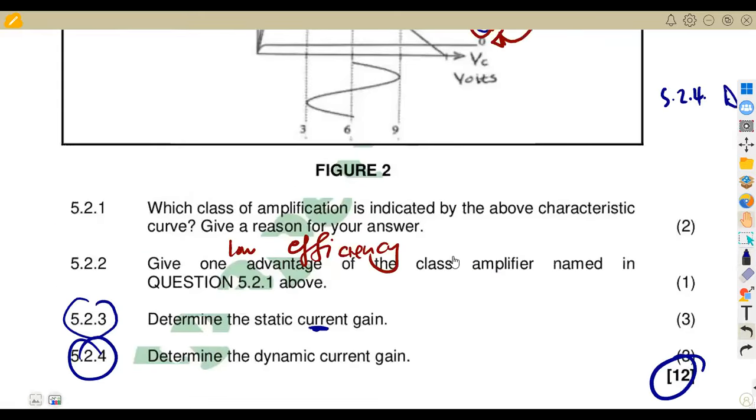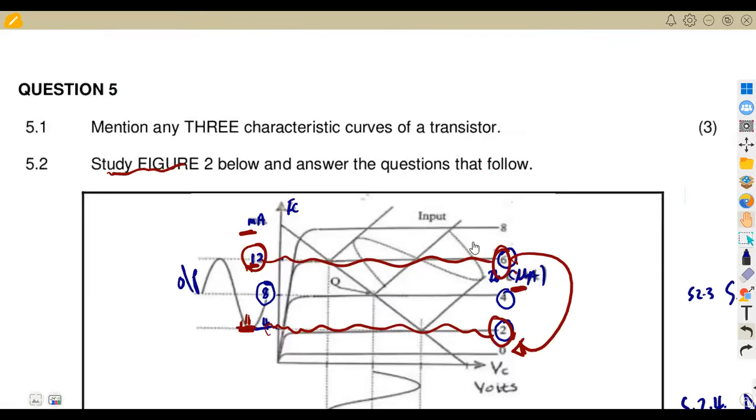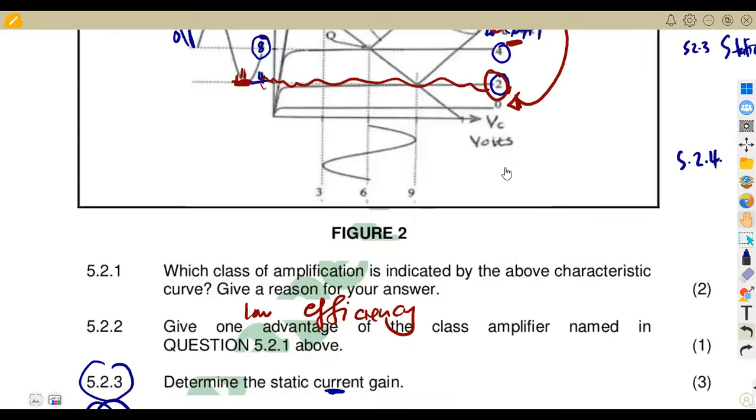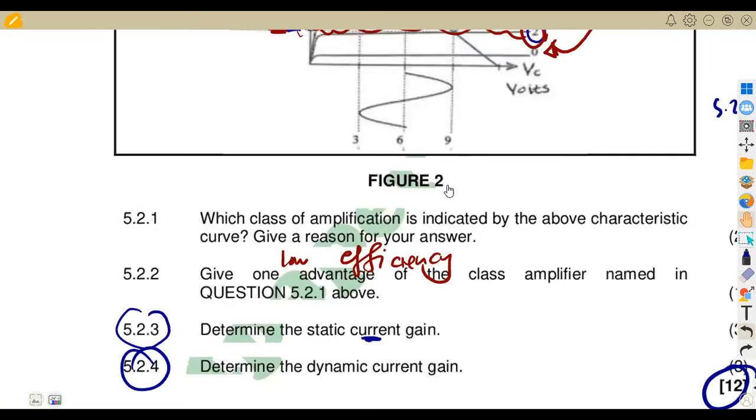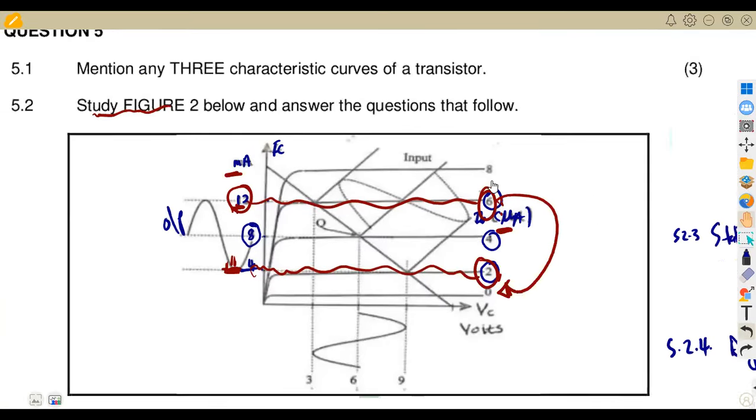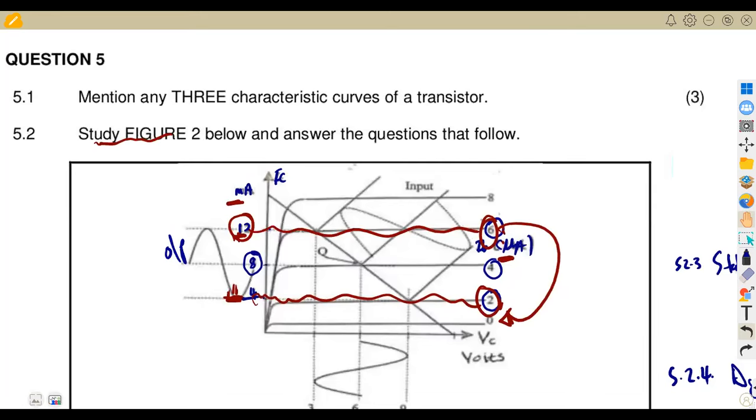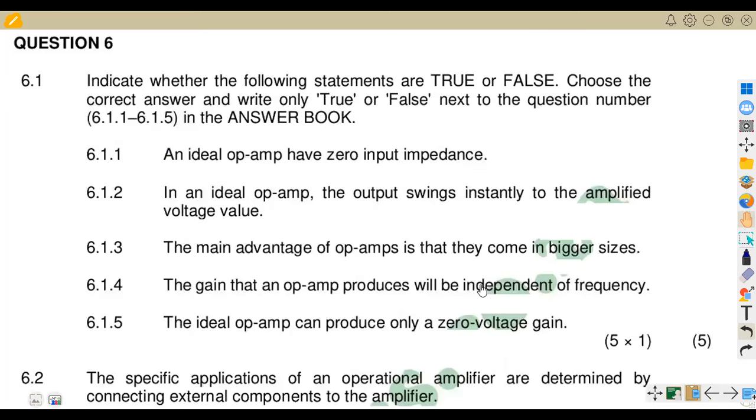All right, 12 marks for that. It was actually fine, this transistor. Let's just hope we revise our theory, guys. Let's find time to revise your theory as much as you can.